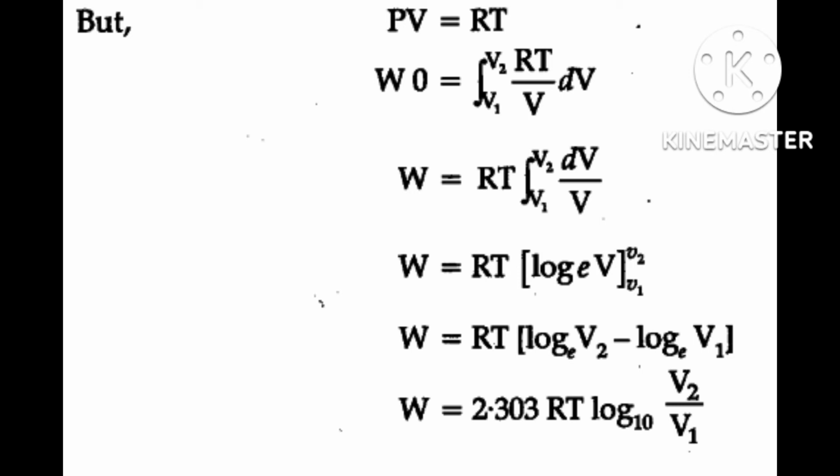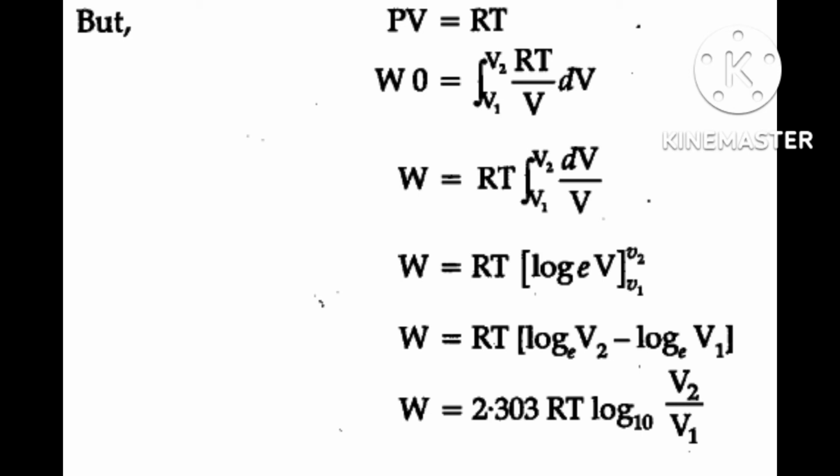Suppose the initial volume is V initial and the final volume is V final, or V1 and V2 also you can write. Down you write initial, upside you write final. Then you integrate the P dV term.